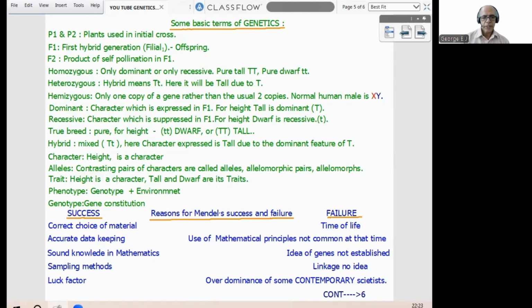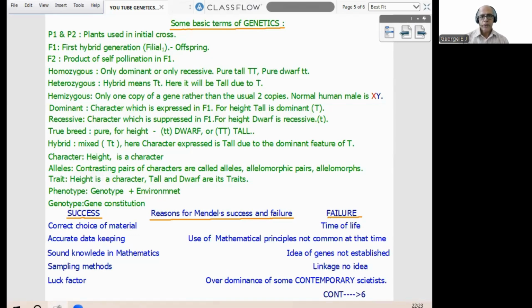Now what is hemizygous? Hemizygous means only one copy of a gene, rather than the usual 2 copies. A typical example is the normal human male, where the genotype is XY. Now comes dominant. What is meant by dominant character? Dominant character means the character which is expressed in the first filial generation.